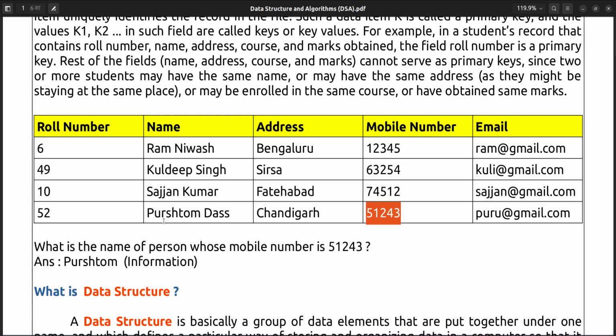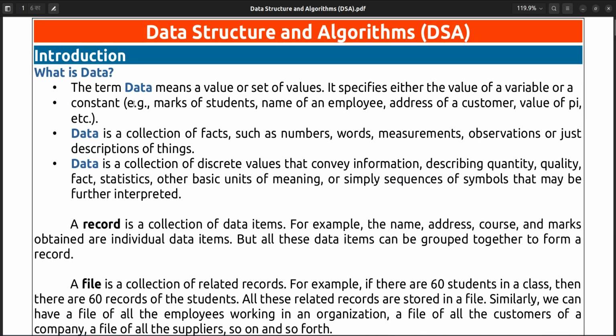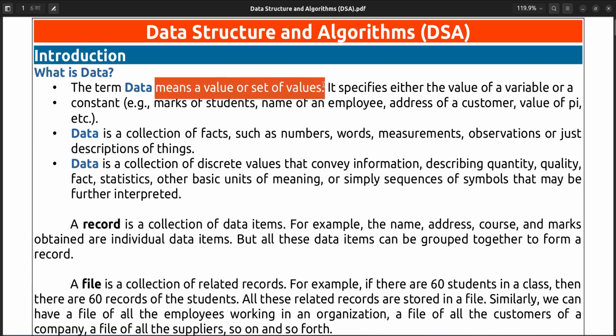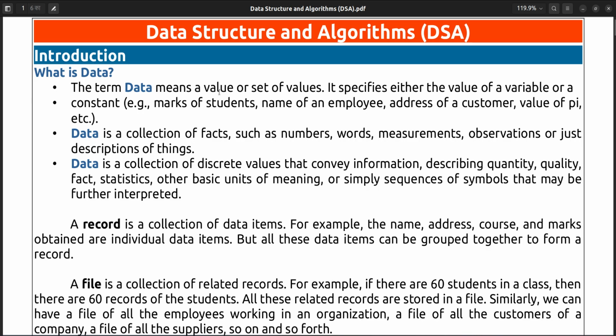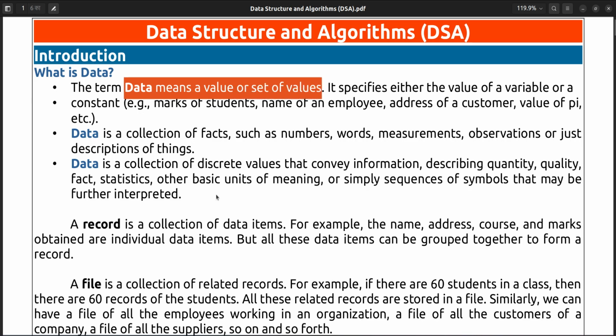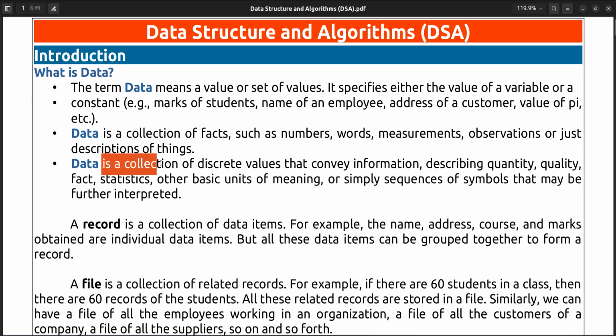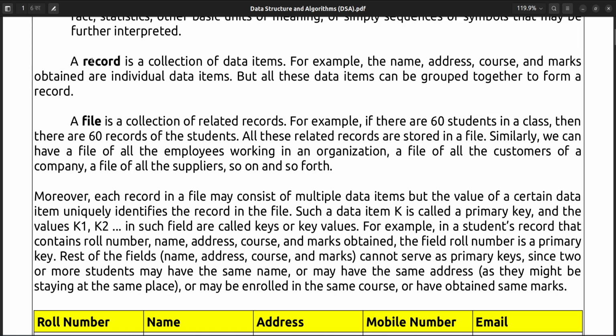So that is called data. Data means a value or a set of values. The term data means value or set of values, or you can say that data is a collection of discrete values that convey information. And the record is nothing but the data items, and what is a data item?